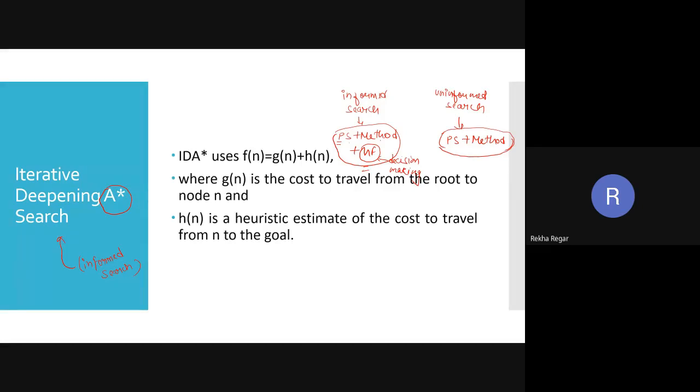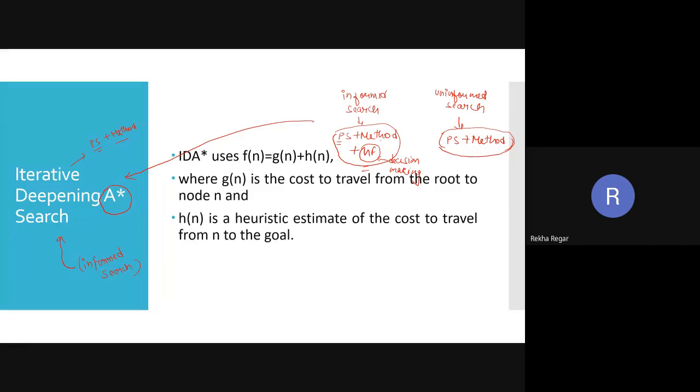These are the two types of search: informed search and uninformed search. Here we are saying that iterative deepening A star search is a type of informed search. So what does this iterative deepening search take? It takes the problem statement, then the working method, which was discussed previously, and it combines BFS and DFS to get the goal.